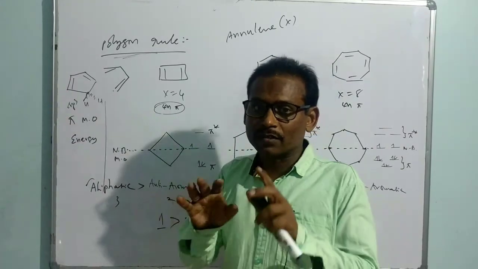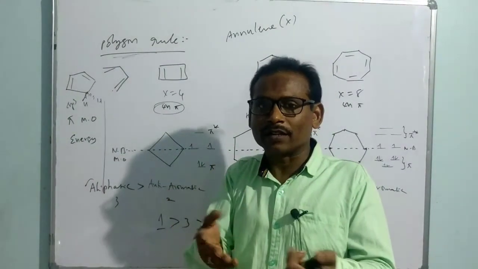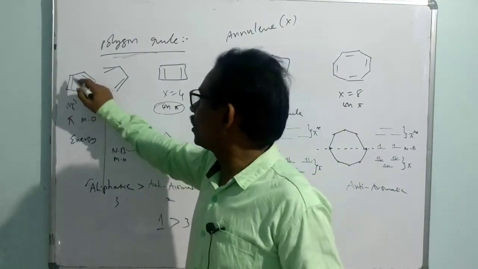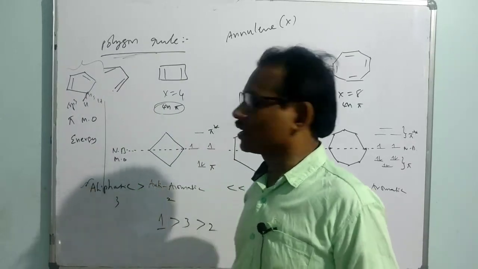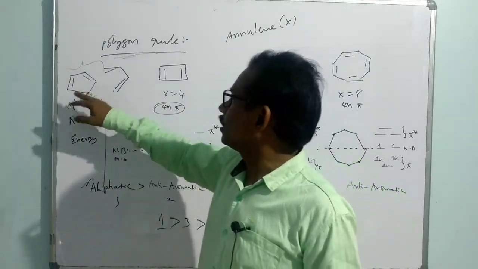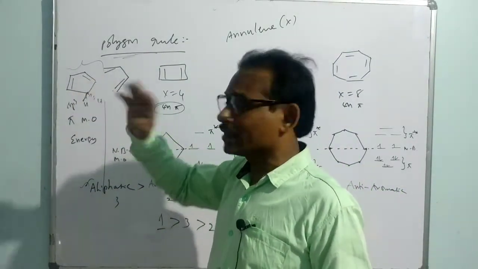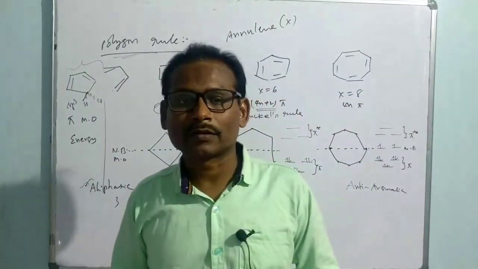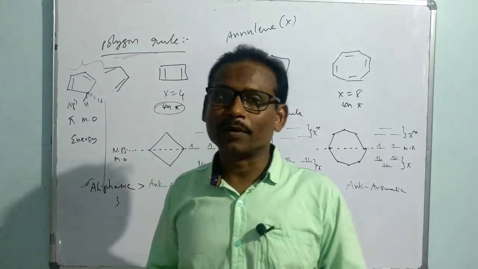Whenever the closed chain cyclic system is non-planar, that refers to aliphatic. So both of these are in the aliphatic category. I want to say that either this or that, both are aliphatic, which is more stable compared to anti-aromatic. That is the idea required to say the order of stability among the given species.